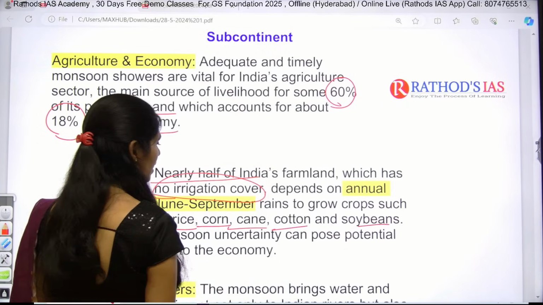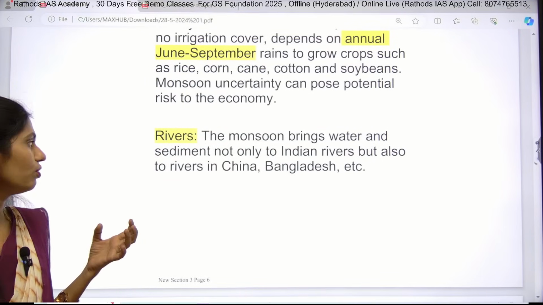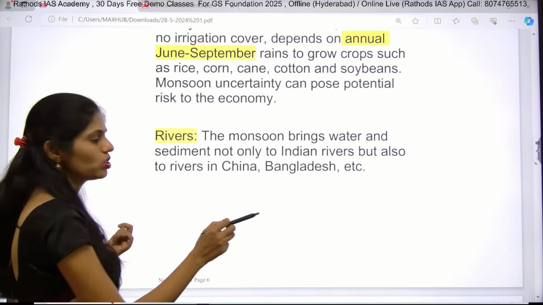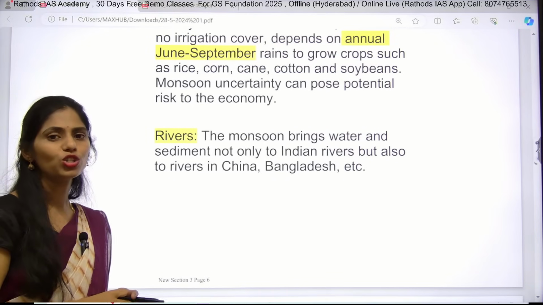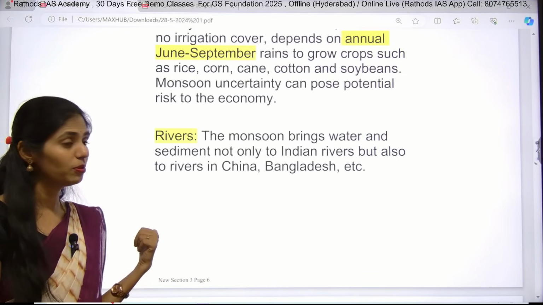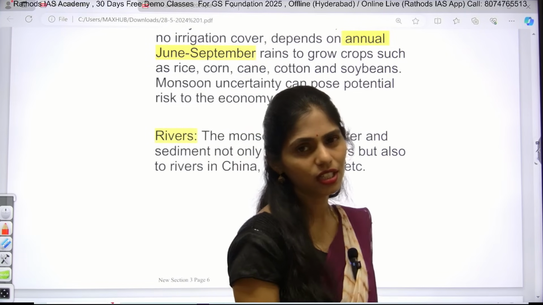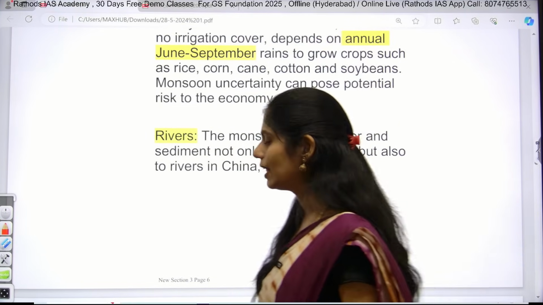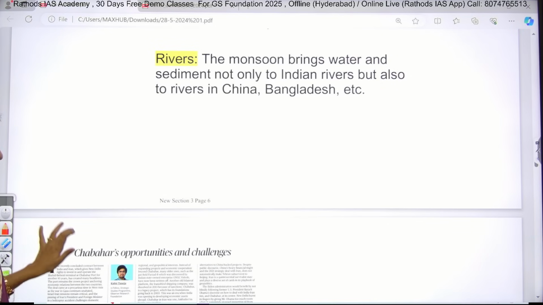By using this rainfall, farmers can grow crops like rice, corn, cane, cotton, soya beans, etc. And if you are talking about rivers, the monsoon will bring a good amount of water and sediments not only to Indian rivers but also to the rivers of China and Bangladesh, because we call this type of climate in China monsoon type of climate only. If you read your world climatic zones, there you will come across this monsoon type of climate. It is not only present in India but also in other countries like China, Bangladesh, but we call them with different names in different areas. You have to see that from your world geography, especially from the climatic regions point of view.